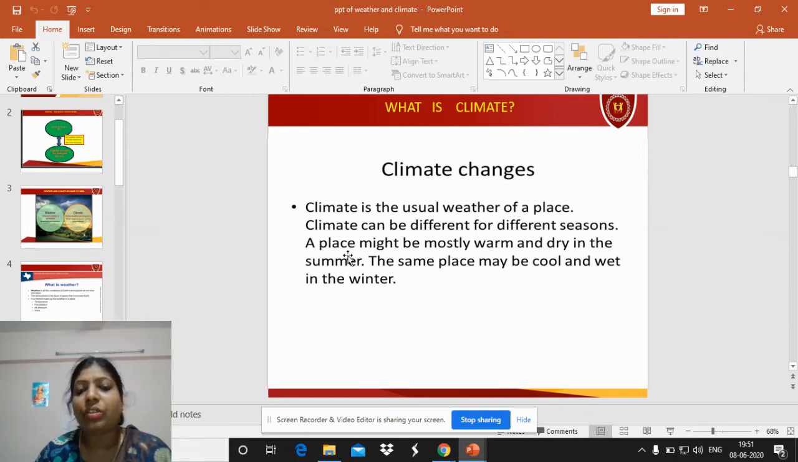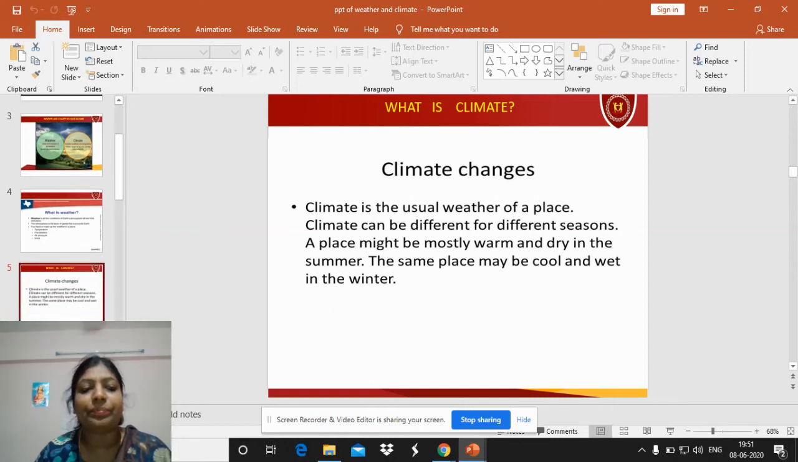So that means it remains almost the same. The temperature is almost the same throughout the summer season and almost the same throughout the winter season. But sometimes it becomes very extreme during the summer season, and very cool and snowy during the winter season. So the climatic changes also make a difference in the lives of the people.